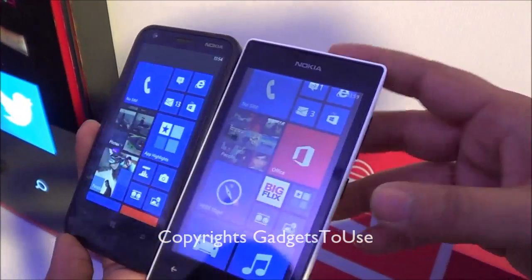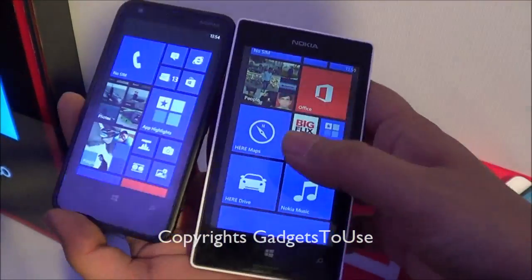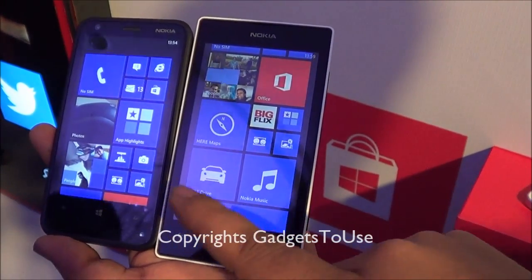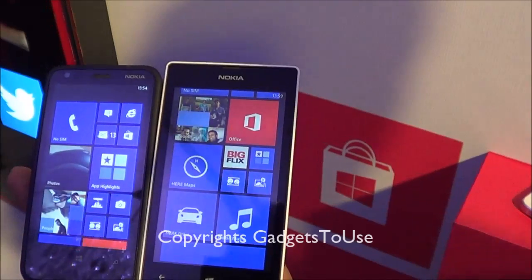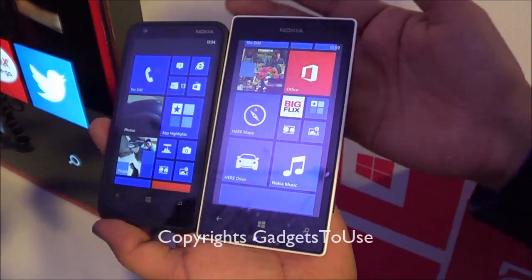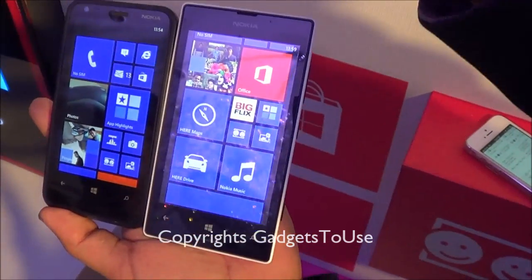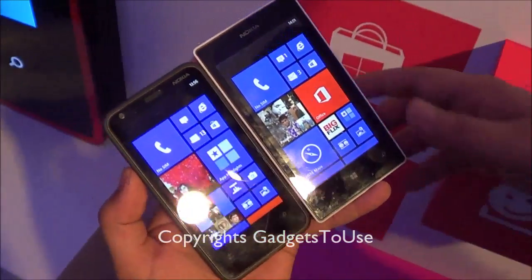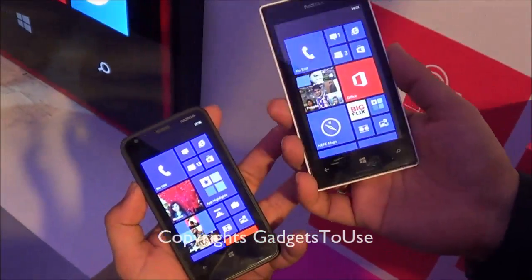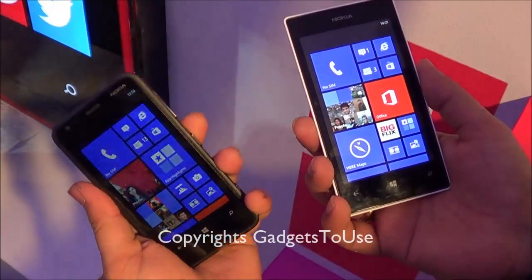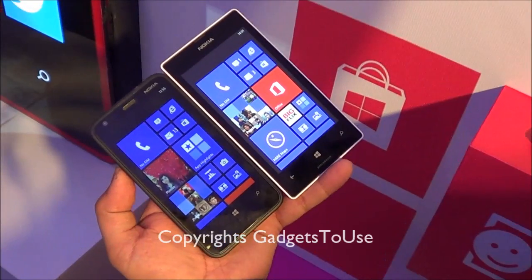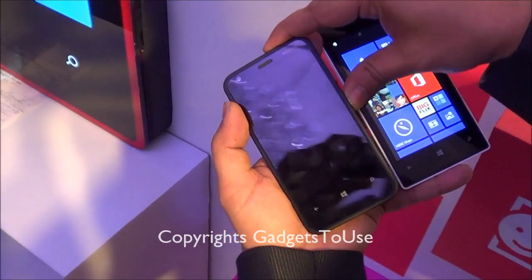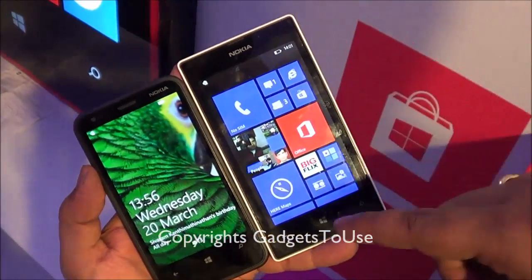As for pixel density, we have 235 pixels per inch on Lumia 520, whereas it is 246 pixels per inch on Lumia 620. If we talk about brightness, I would say Lumia 620 has a brighter display compared to the 520. The battery on Nokia Lumia 520 is 1430 mAh, whereas it is 1300 mAh on the 620, so battery wise the 620 is a little bit lesser. Lumia 620 has a front camera, whereas there is no front camera on Lumia 520.